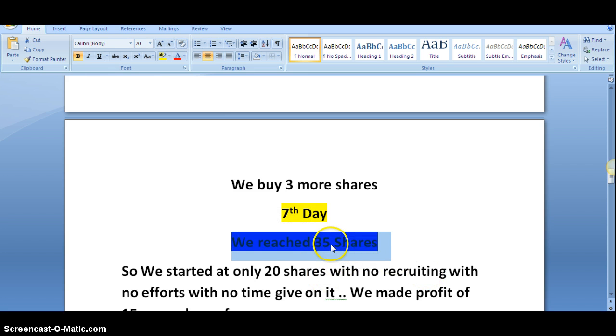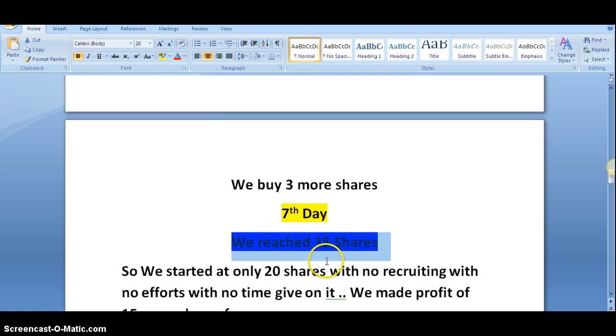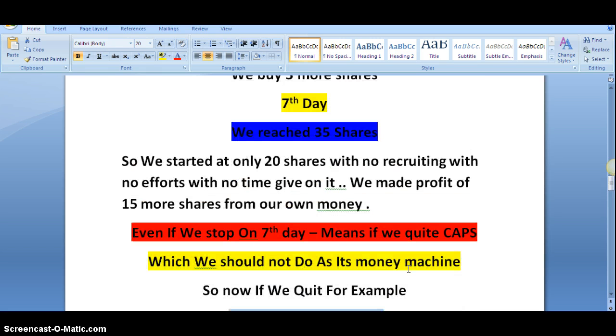So now we have increased our profit on the money we have put into it. For $100 we were ensured that we will make $25 even if we do not repurchase. But by repurchasing we have increased our share to 35. Now the profit will be multiplied by 1.25 into the number of shares. Means 35 into 1.25, that will be $43.5 profit we now have in our pocket in just 7 days from just our $100. So even if we decided that we will quit CAPS on day 7, we are having a profit of $43.5 on day 7.